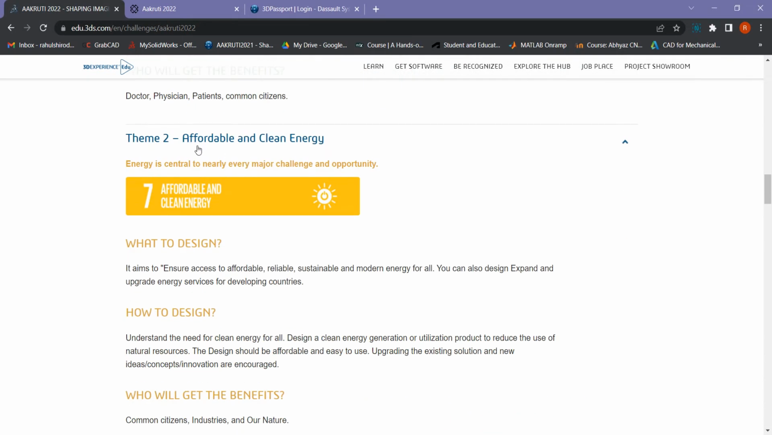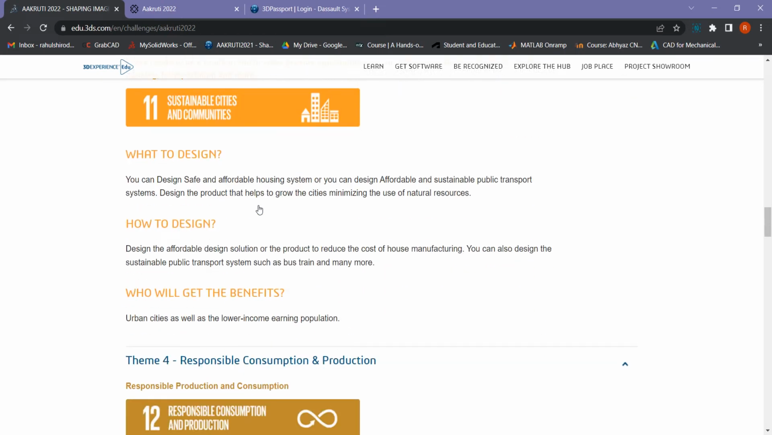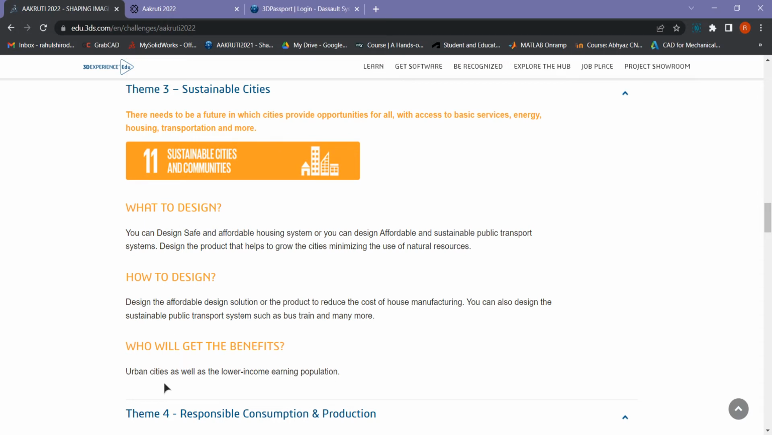The second theme is affordable clean energy. So you have to make something related to energy, anything like a solar plant or windmill, anything. The third theme is sustainable cities. So in this theme you have to design something related to public transport, waste management, all these things which are used in a city. Okay, so it should be focused on lower income groups.